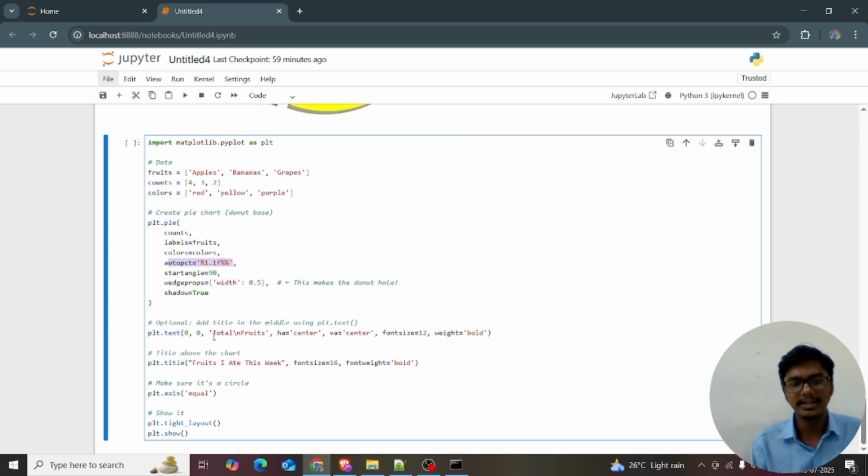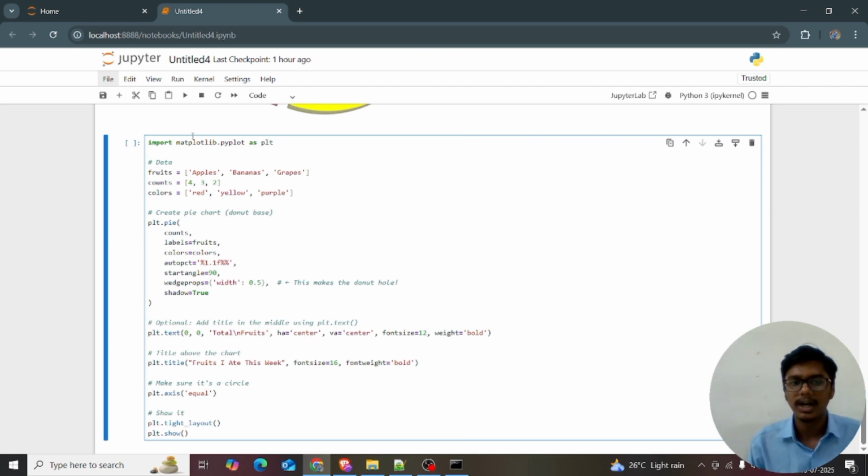I'm giving plt.text inside the circle, which is optional, but it adds a title in the middle using plt.text. I just want to show what parameters can be used in the donut chart. I am giving plt.text of 0, 0, total with the value. I just want to insert this total fruits. ha means horizontal alignment, which I want in the center. va means vertical alignment, that's also in the center.